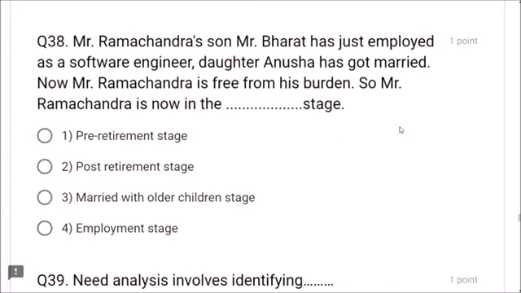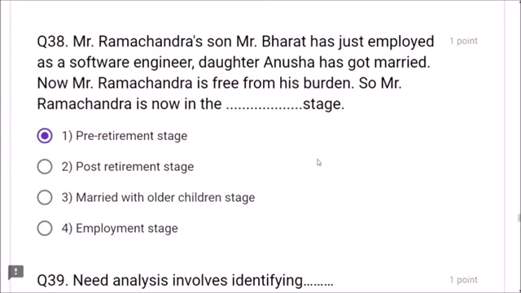Next, question number 38. Mr. Ramchandra's son, Mr. Bharat, has just been employed as a software engineer. Daughter Anusha has got married. Now, Mr. Ramchandra is free from his burden. So, Mr. Ramchandra is now in which stage? His son got a job, his daughter got married. Then at what stage is he? Pre-retirement, post-retirement, married with older children, employment stage. Pre-retirement stage. This is correct, friends.